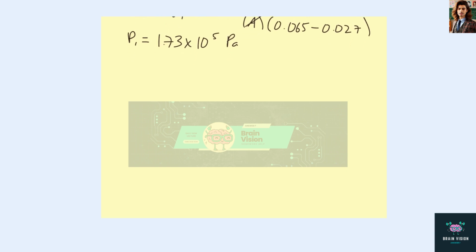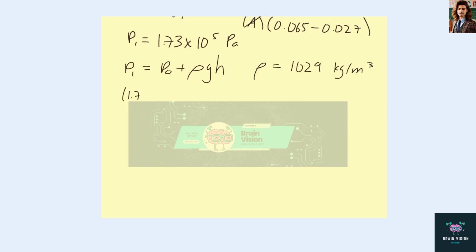Now we can turn to our buoyancy equation. P1 is equal to P naught plus density times g times h. Now we know the density of seawater is equal to 1,029 kilograms per meter cubed. So we just plug in our numbers here.